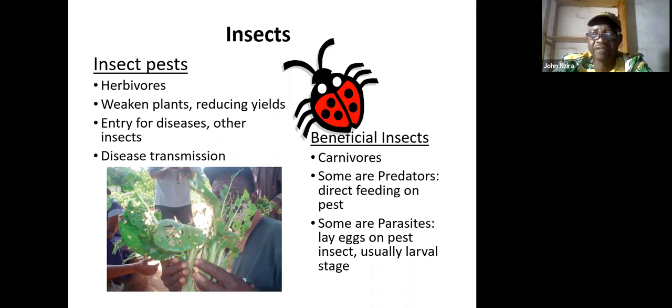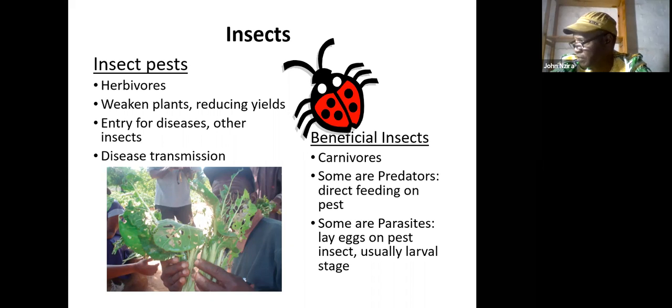There are beneficial insects like the picture on top there. It's a ladybird that actually eats another bug. Most of these beneficial insects are carnivores. The carnivores are those that eat other insects and feed on other insects. Some are predators that feed directly on pests.